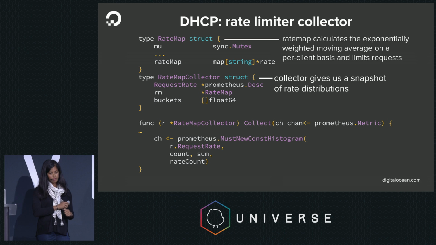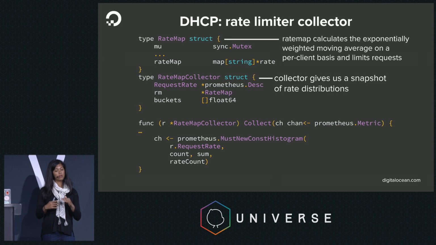We still, however, realized that we absolutely needed to detect bad actors and account for the case where a bad actor could just very quickly send a ton of requests to our service and take it down. And that's where this rate map collector came in. So we implemented a rate map structure. It essentially calculated an exponentially weighted moving average of request rate, but on a per client basis.